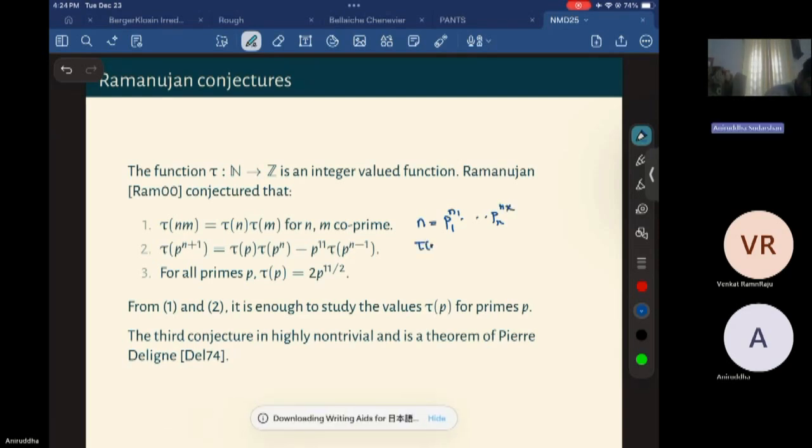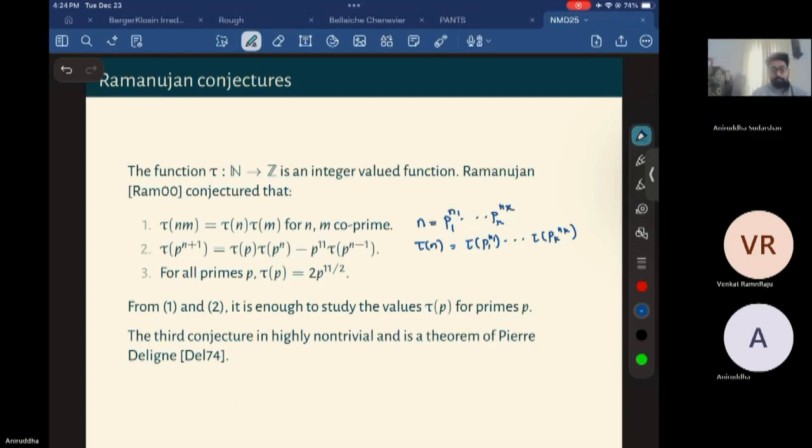So now tau(n) is tau(p1^n1) ... tau(pk^nk), because of the multiplicative property, the conjectured multiplicative property.